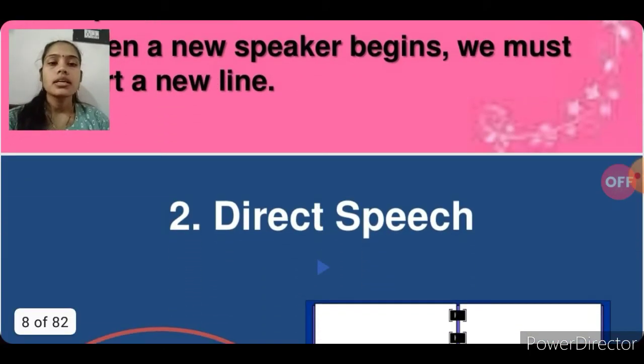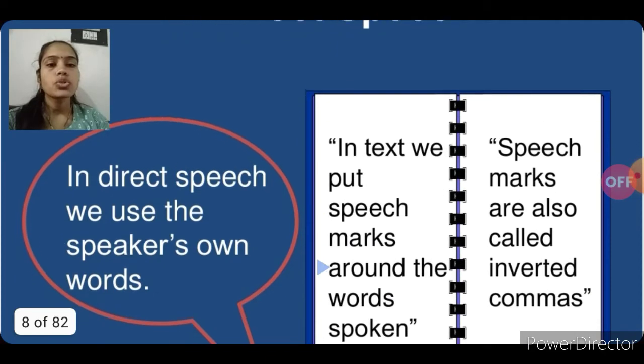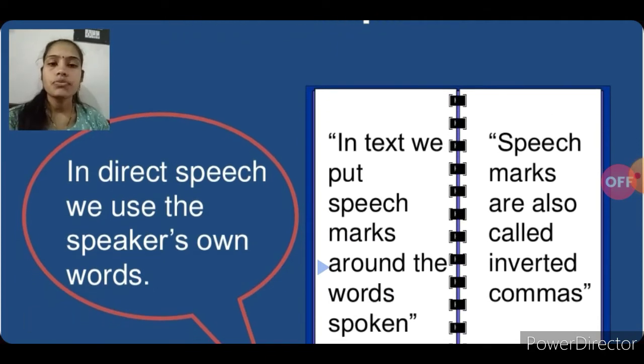Next, direct speech. Students, in direct speech we use the speaker's own words. Whenever I tell you something and you repeat the exact words to another person, that is in inverted commas, and that is called direct speech.